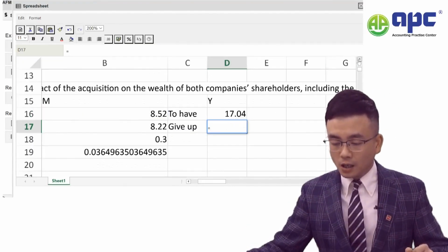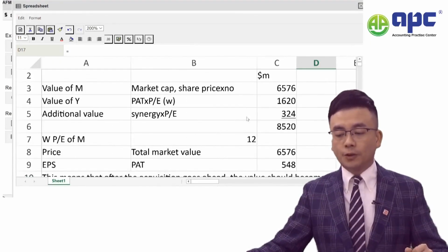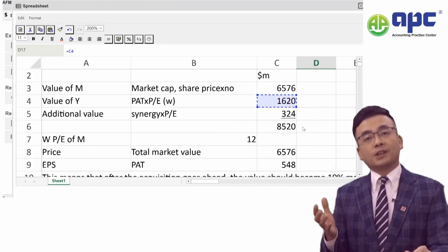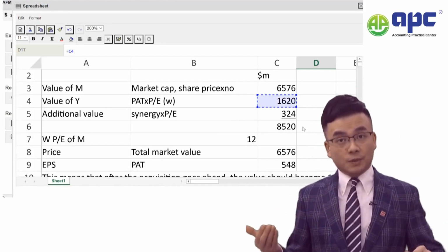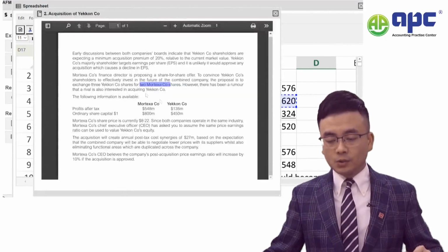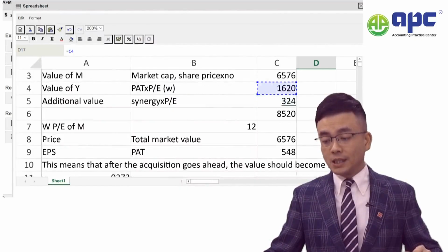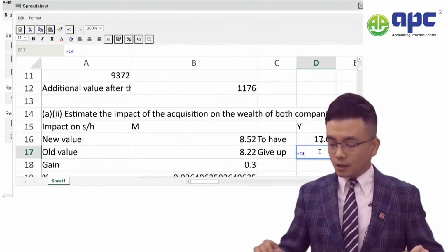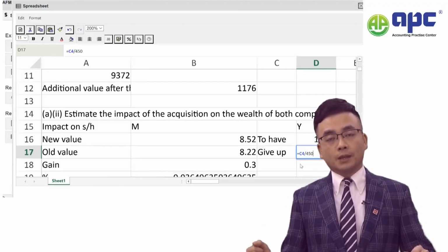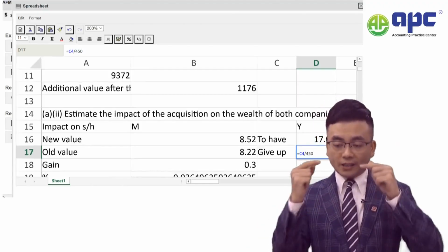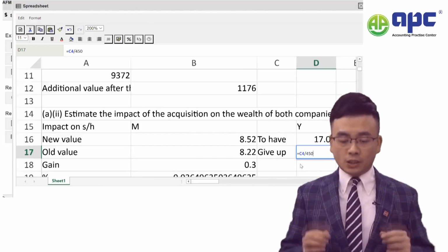Now, I just calculated the value of the Y company, for example, was 1620. If I were to take that 1620 over the existing number of shares of the Y company, in this case 450, that would give me the share price of the Y company that we estimated. So, in order to get 2 worth at 17.04, you will need to give up 3.